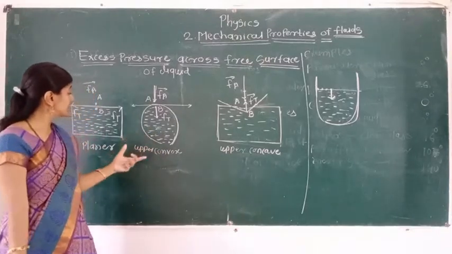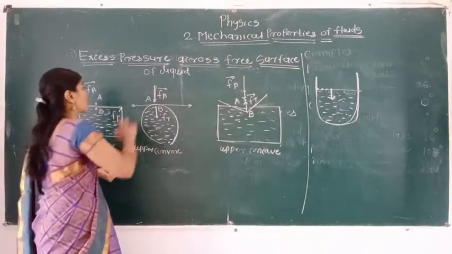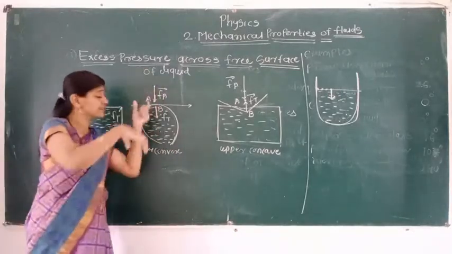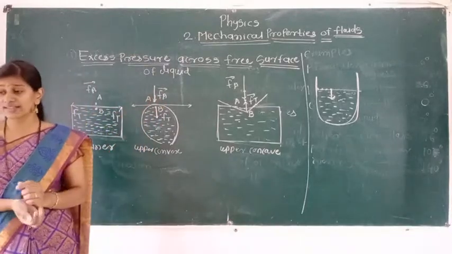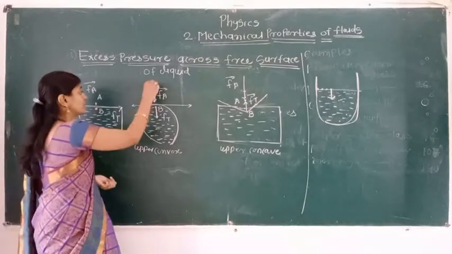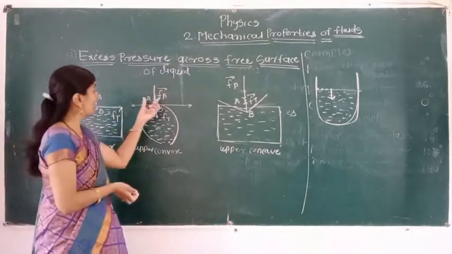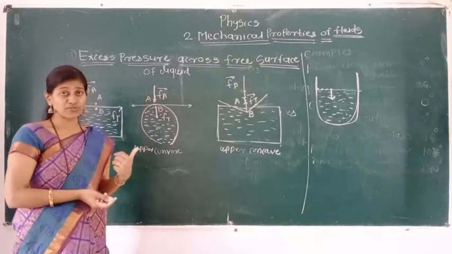Here we can say the liquid surface is an upper convex surface. If we see this diagram from above, the surface is the convex liquid surface. Now here we see the direction. Already we said two types of forces are present here. Fa is the force due to the atmospheric pressure.